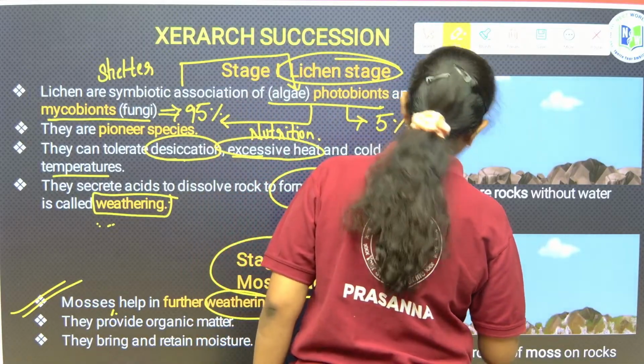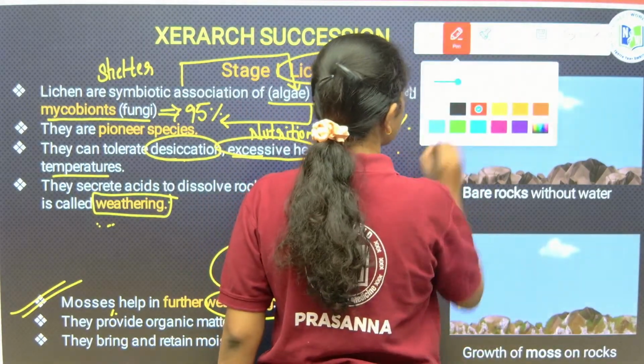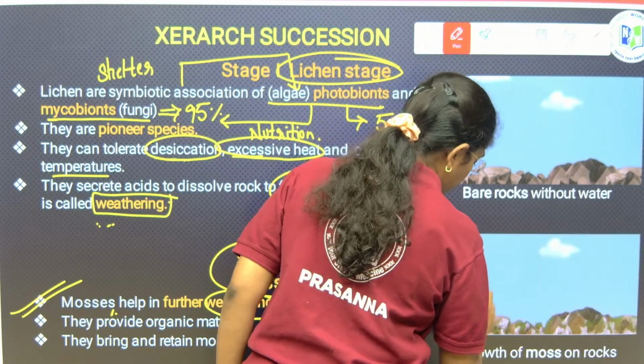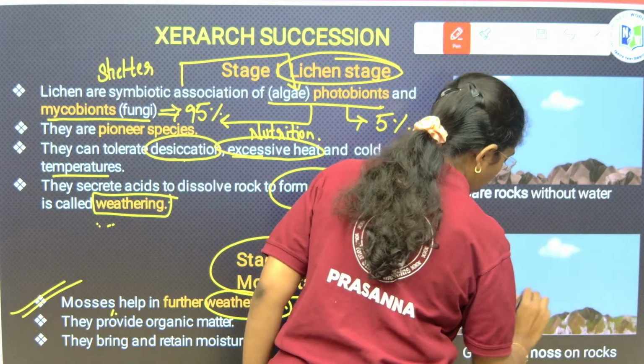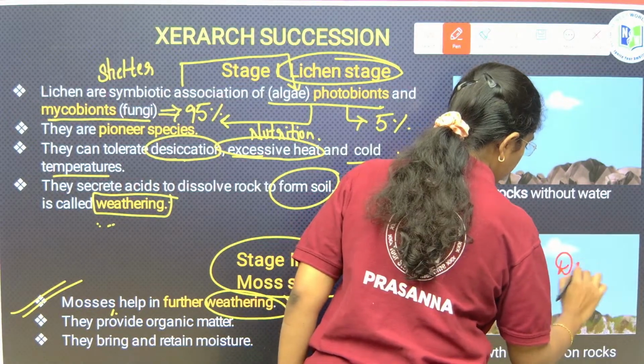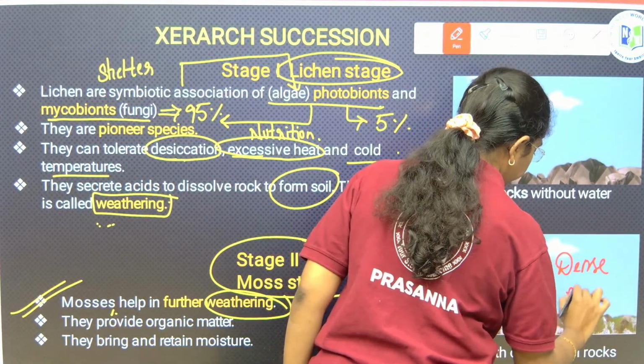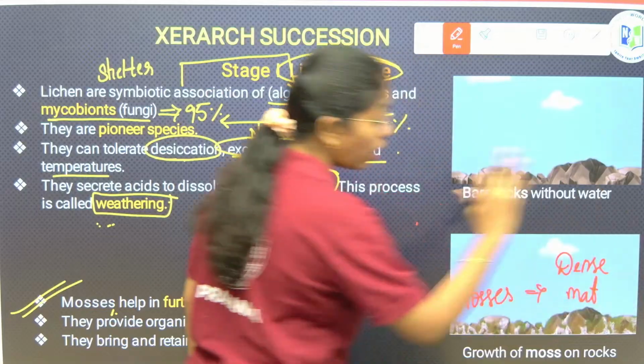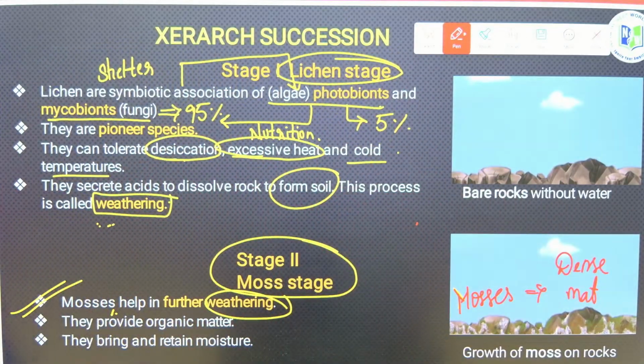Mosses will form like what? Dense mat. Mosses will form like a dense mat over the rock. So, they provide organic matter and they will bring and retain the moisture over here.